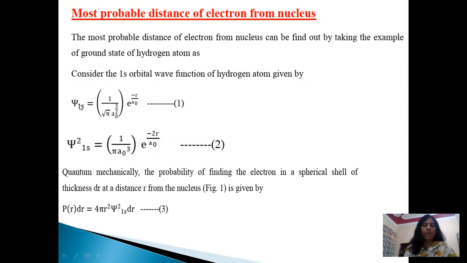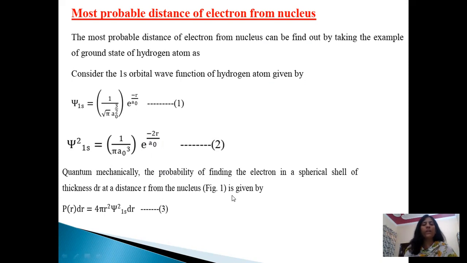This is the wave function of hydrogen atom. On taking care of this wave function, we get probability density. R is distance of electron from the nucleus. So the probability density is found out by squaring equation 1. So we get psi square 1s equals 1 by pi a naught cube into e raised power minus 2r by a naught.